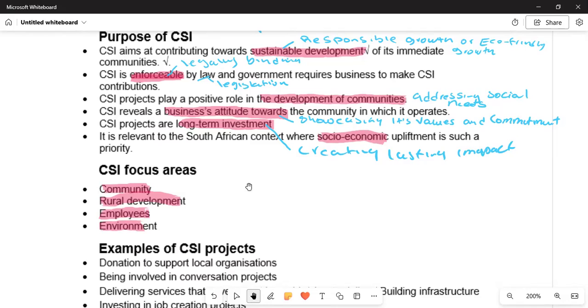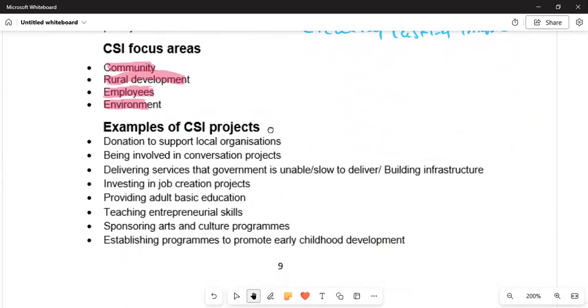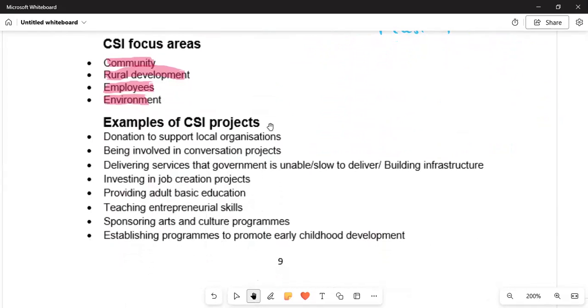So now we are moving on to corporate social focus areas, where now we are going to have community, rural development, employees and environment.